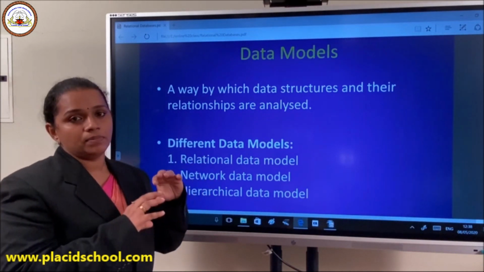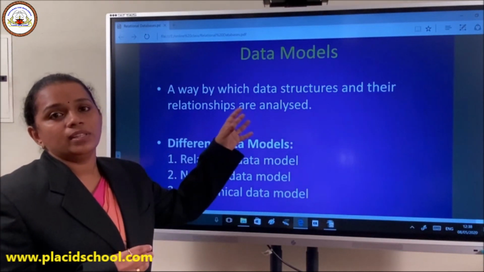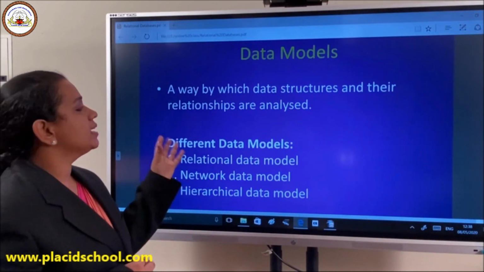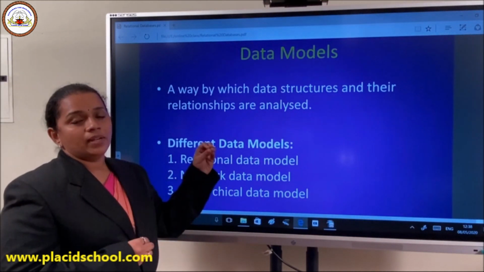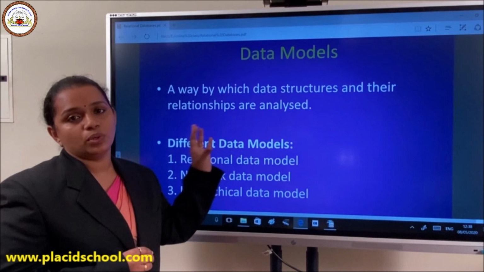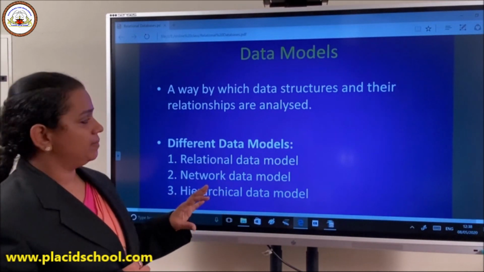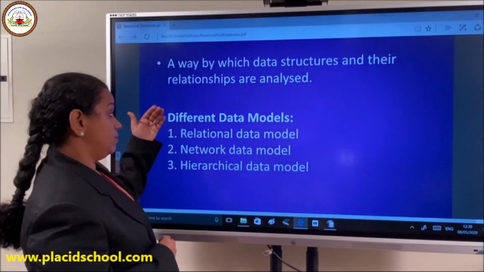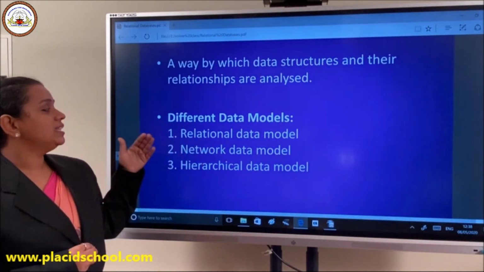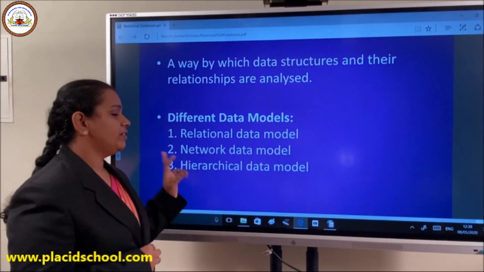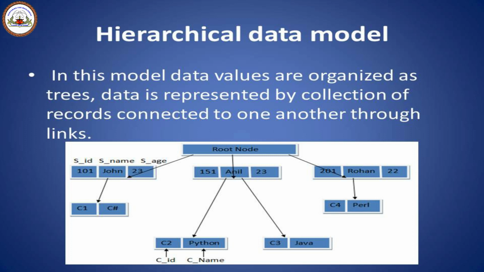It's a way in which you store the content in that particular database. There are many classifications, but the main three of them are relational, network, and hierarchical.